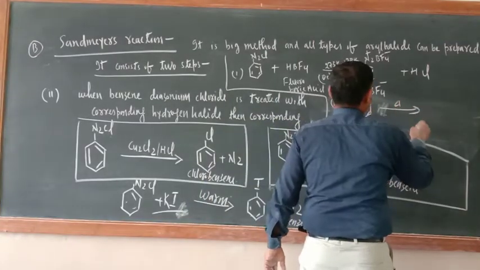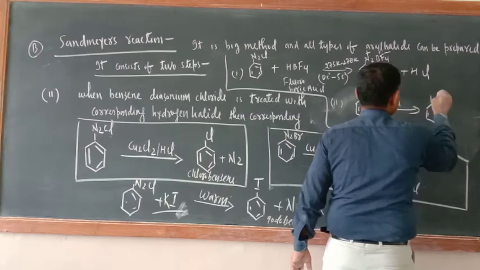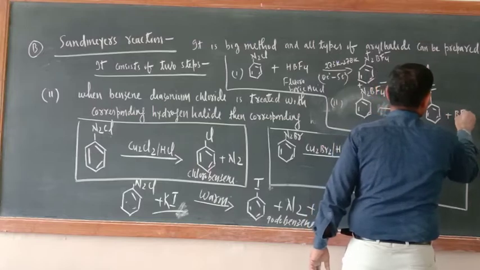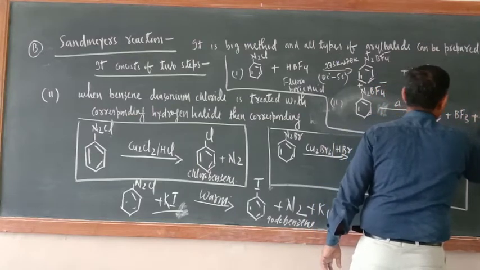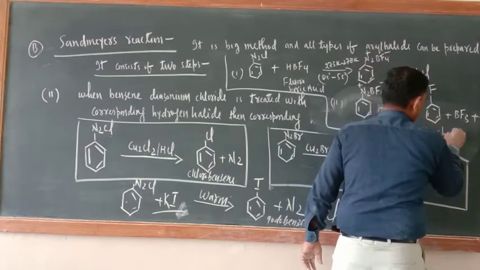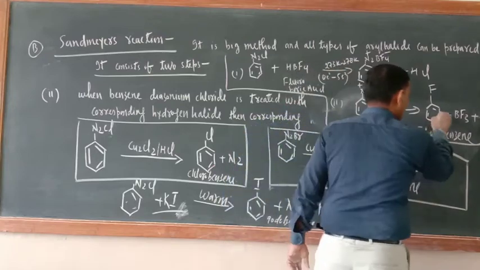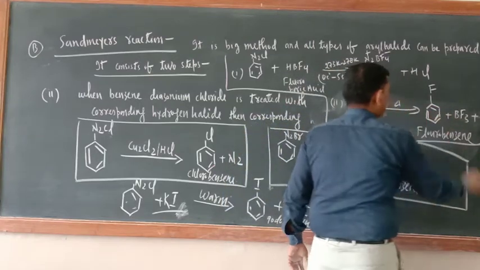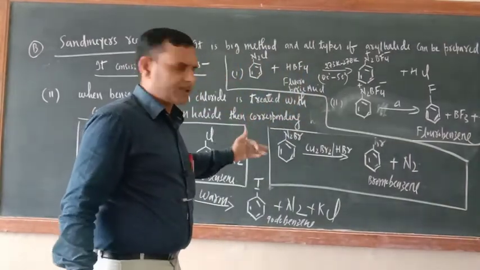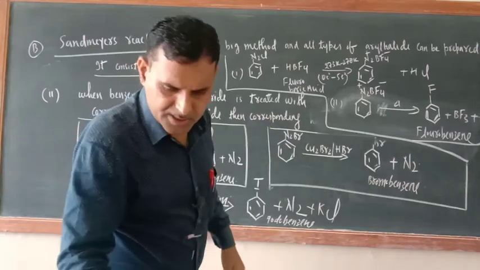Warm it, so you will get fluorobenzene plus BF3 plus N2. What is this? Fluorobenzene. Okay. So now in this method you have prepared all types of haloarenes, and this is the best method.